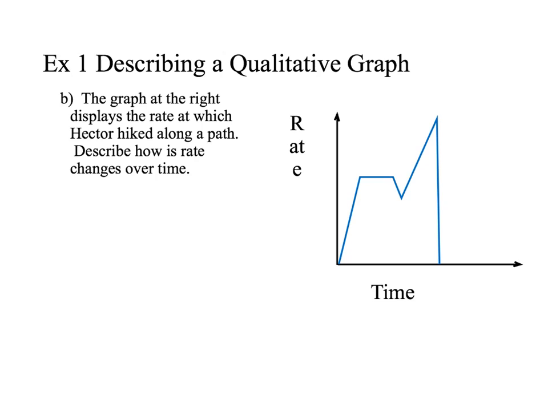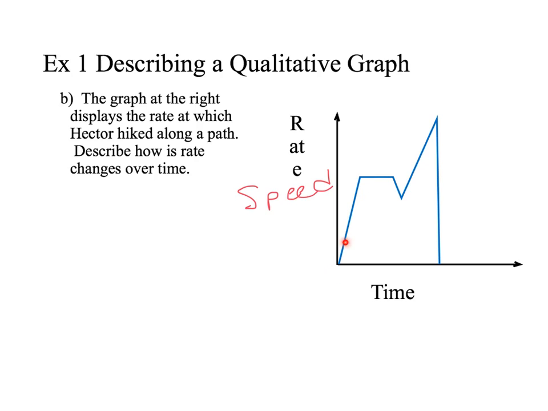Here in this next problem, we're looking at the rate at which Hector hiked along a path. Rate is his speed, so we're looking at his speed as he's hiking. You can see that he starts off and he's hiking at a pretty good speed. This does not mean that Hector is climbing a hill.